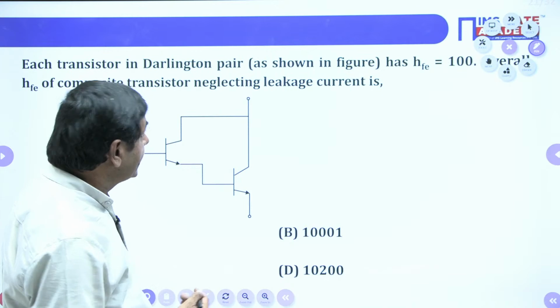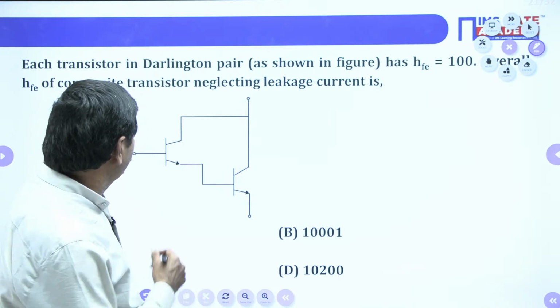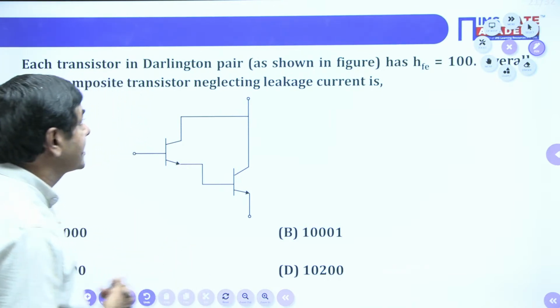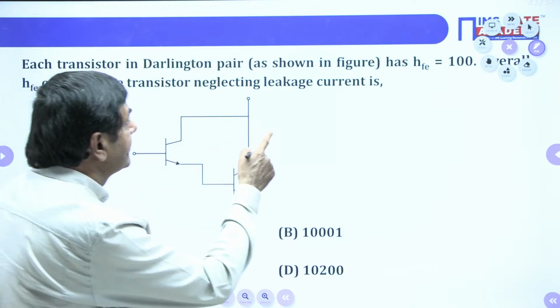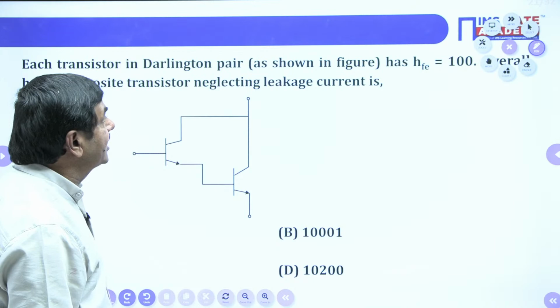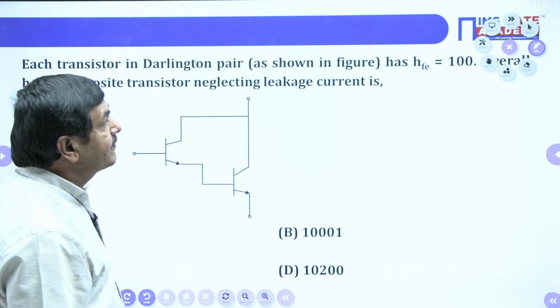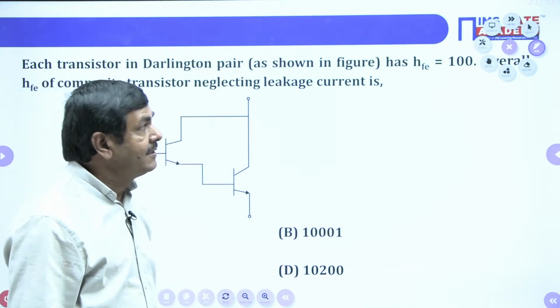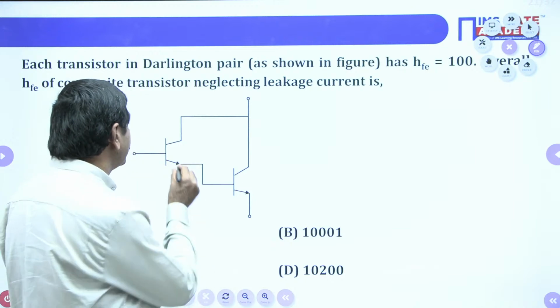But from this Darlington amplifier, what is asked to find? The HFE. Each transistor in the Darlington pair, as shown in the figure, has HFE equal to 100 given. HFE equal to 100 means it is the beta value only.